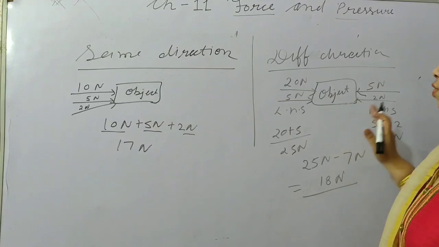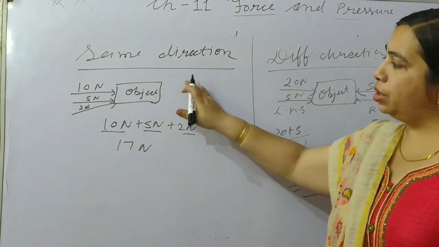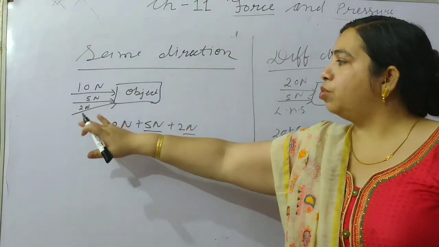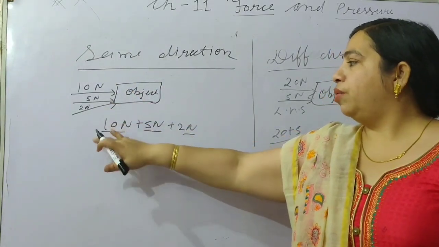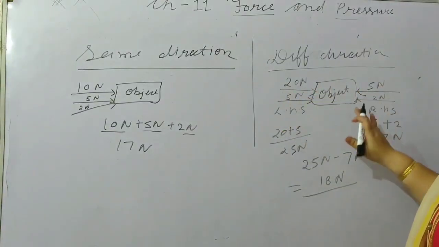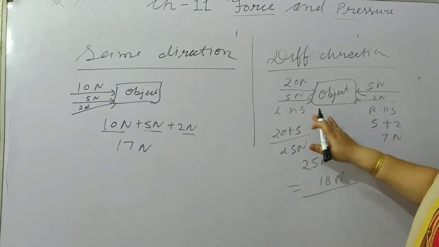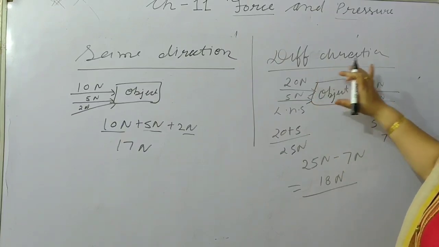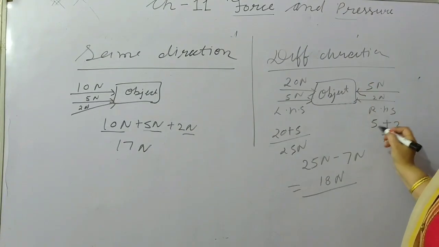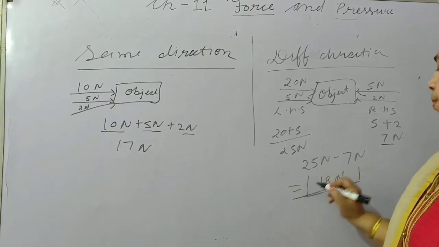In this way, depending on the direction of force applied on an object, we find the effect of the applied force. If the directions are the same, we add all the forces. If different directions are there, with more than two forces applied, we first consider the same directions together, and then subtract the resultant forces from each other.